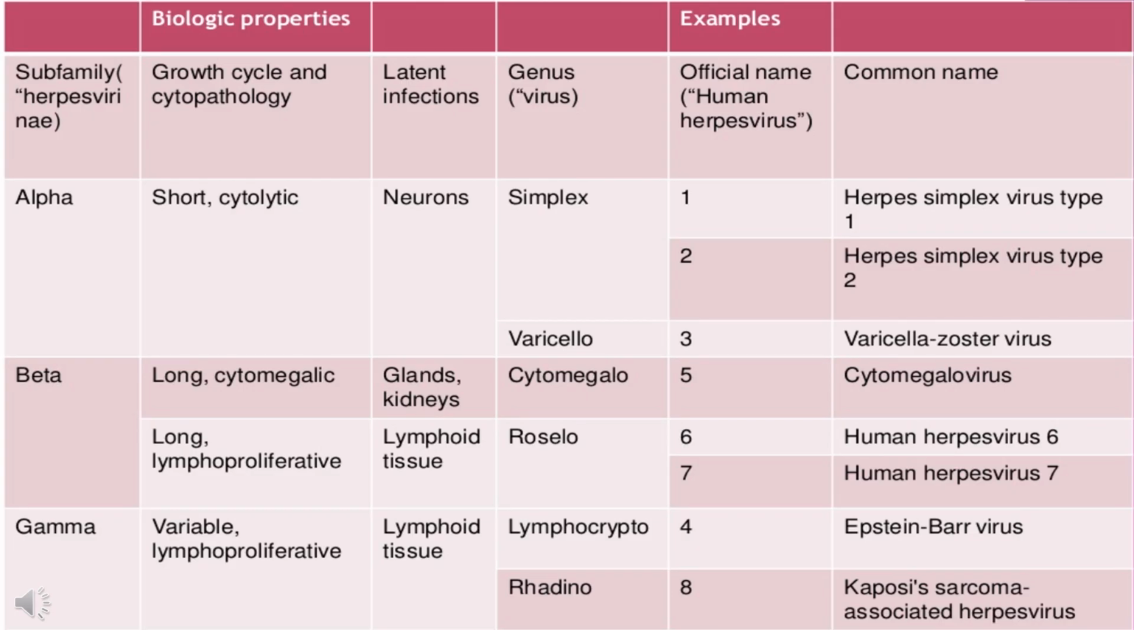Two types of herpes simplex virus are known to exist. They are type 1 and type 2. Type 1 is herpes simplex virus 1 and type 2 is herpes simplex virus 2, and they can be called HHV1 and HHV2. The other members of the HHV family include varicella zoster virus, that is HHV3, Epstein-Barr virus, that is HHV4, cytomegalovirus, that is HHV5, human herpes virus 6 and 7, and Kaposi sarcoma herpes virus, that is HHV8.